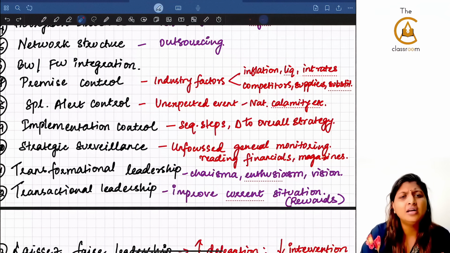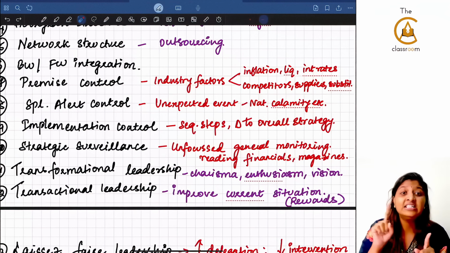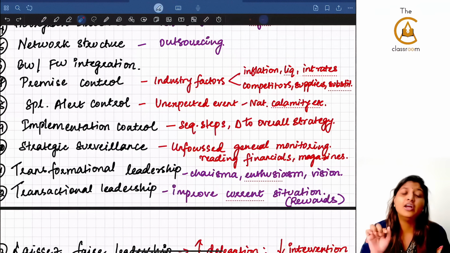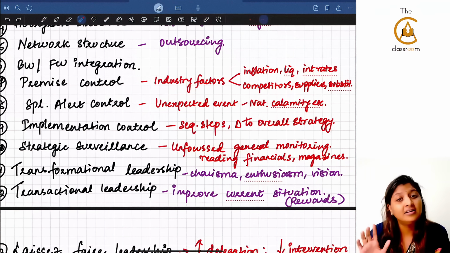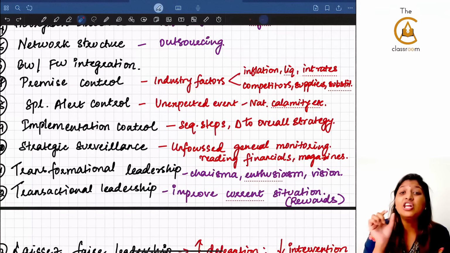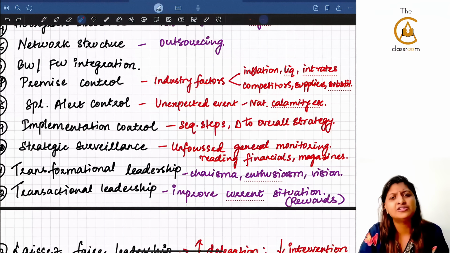What is a special alert control? An unexpected event. A war happened recently, that is a special alert control. Natural calamity, terrorist activity, all of these things are special alert control. If in the question they give sequential steps or changes to the overall strategy, automatically your mind should go to implementation control.